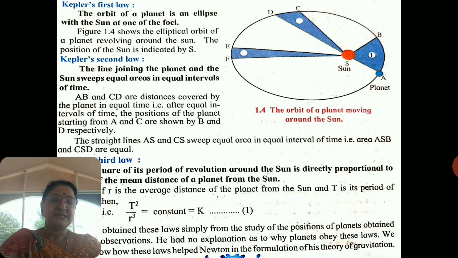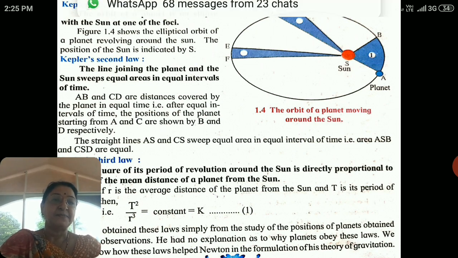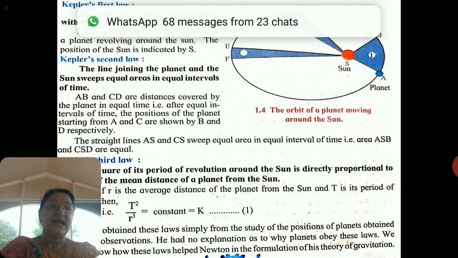In our solar system, different planets move around the sun in different orbits, and the orbit of a planet is an ellipse with the sun at one of the foci. Each ellipse has two focal points, and each focal point is called a focus, so it has two foci, and the sun is situated at one of the foci.